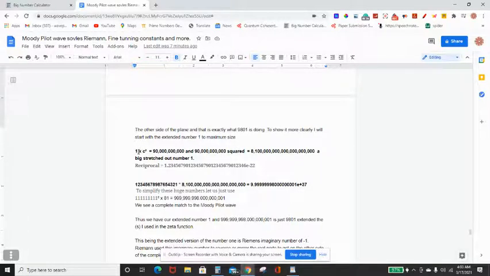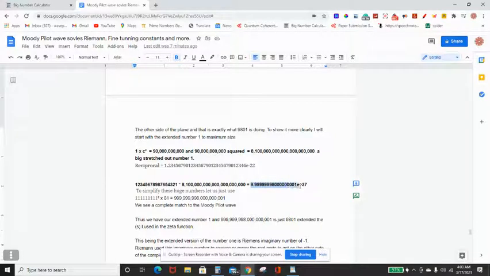We've got 1, which is a frequency, times c squared, 90,000. That equals 81, whatever that number is, huge. Okay, a big stretched out number 1. All we've done is taken the frequency of 1, a light wave, and stretch it at the speed of light to this huge number. Now we take our fundamental frequencies from the Moody pilot wave, 1, 2, 3, 4, 5, 7, 8, 9, 8, 7, 6, 5, 4, 3, 2, 1, and multiply them by our big stretched out number 1, we get an even bigger stretched out number 1 right here.